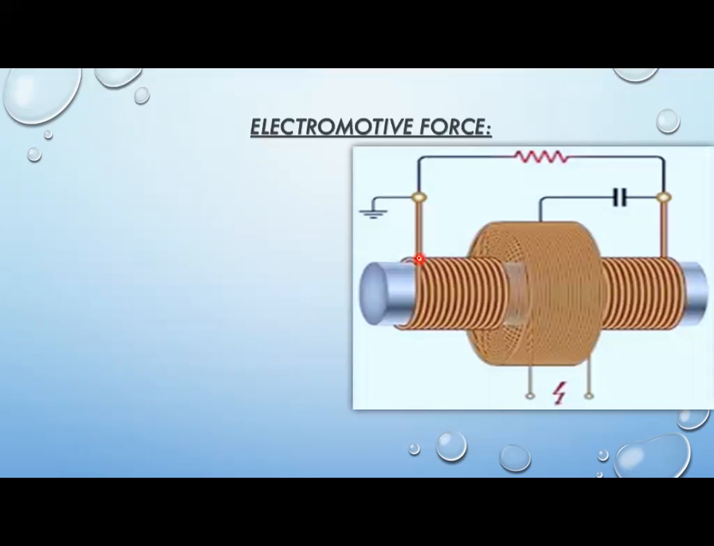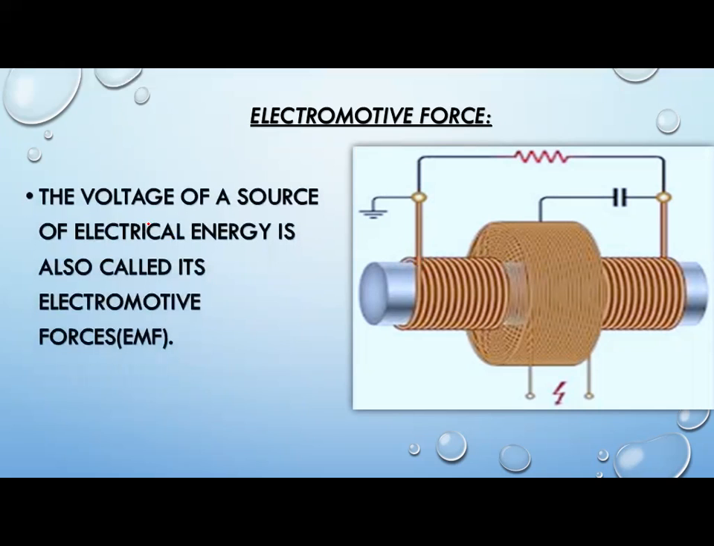Now look at here, what are electromotive forces? Now look at here, the voltage. Again we are talking about voltage. I am repeating again, what is a voltage? The amount of energy supplied by the source of electrical energy. What will be the source of electrical energy? Battery or cell. The energy supplied to each unit of electric charge is called the voltage.